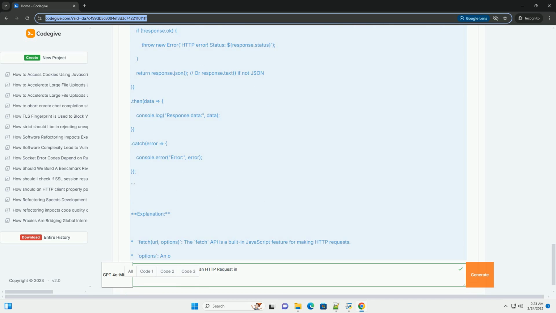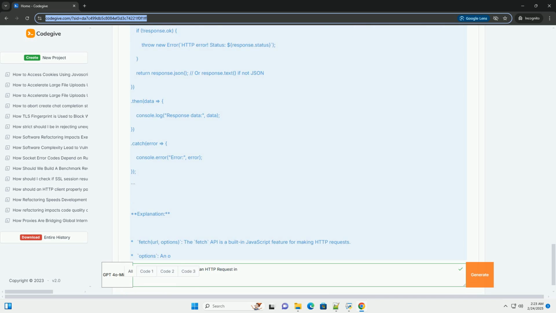5. C# using HttpClient. Explanation: using System.Net.Http imports the necessary namespace. HttpClient creates an HTTP client instance. The using statement ensures that the client is properly disposed of when it's no longer needed. client.DefaultRequestHeaders provides access to the default request headers, which are sent with every request made by this HttpClient instance.